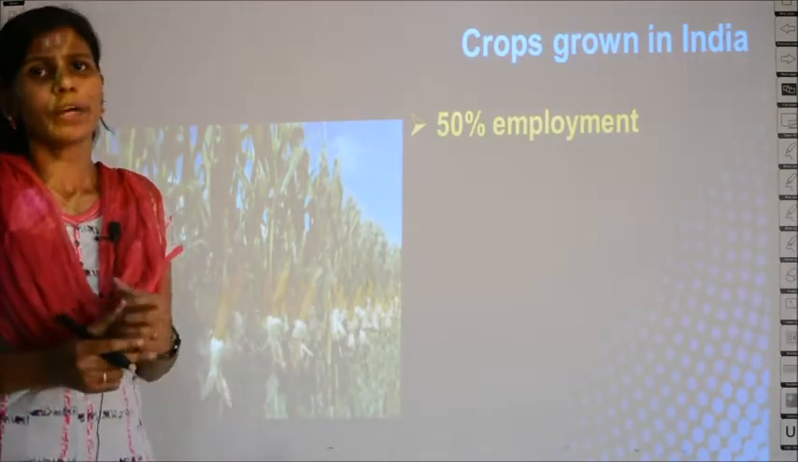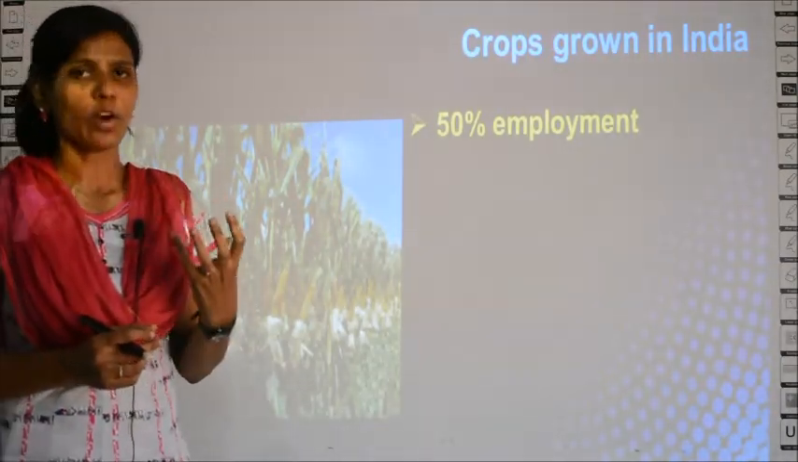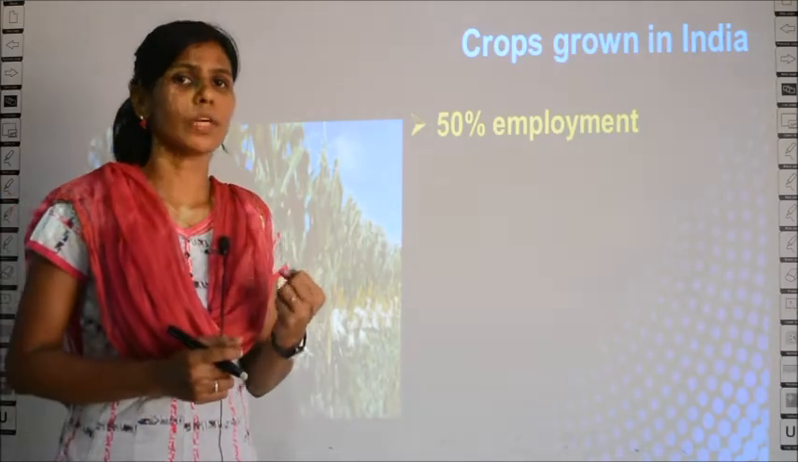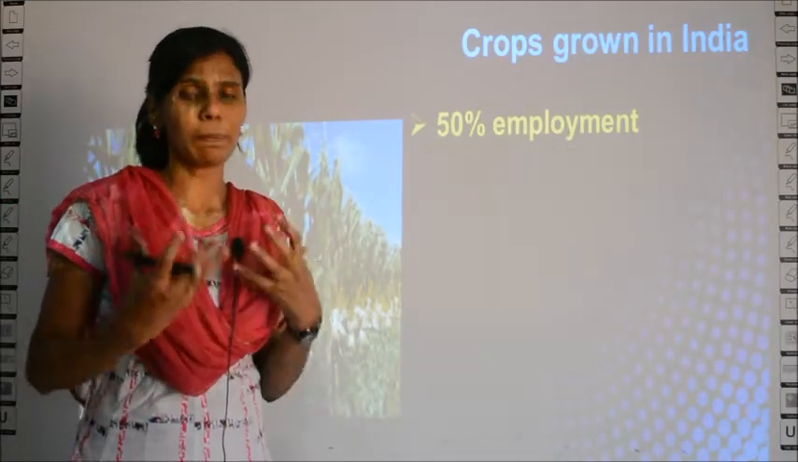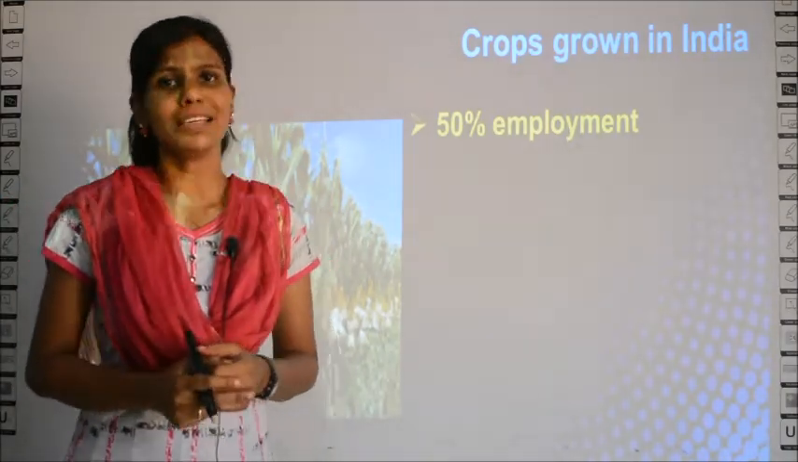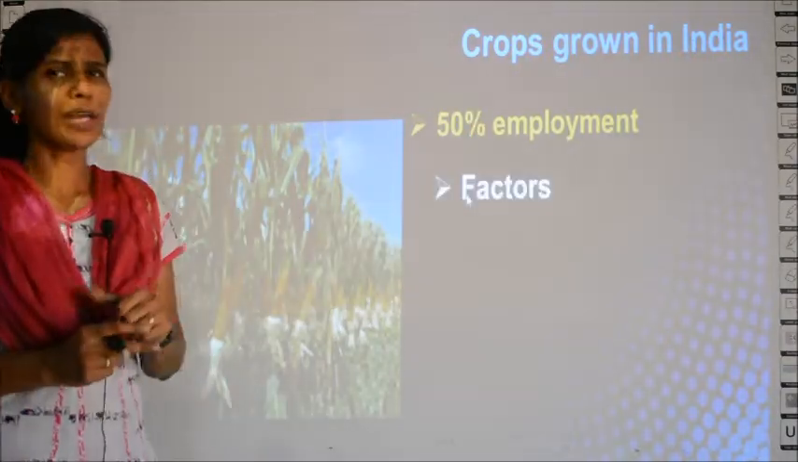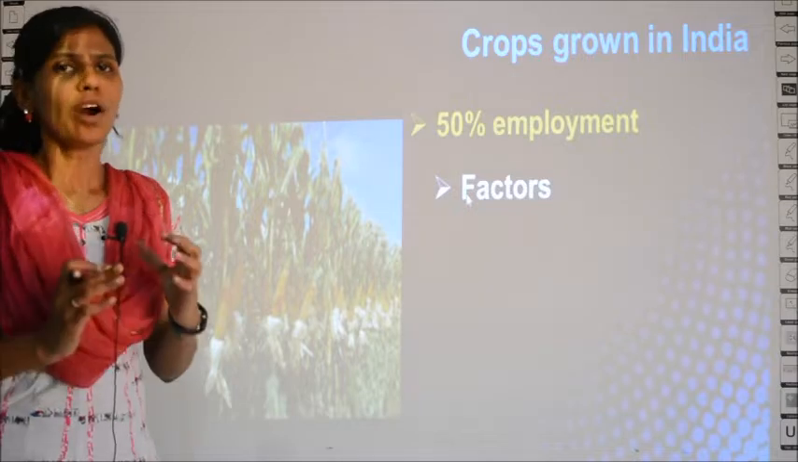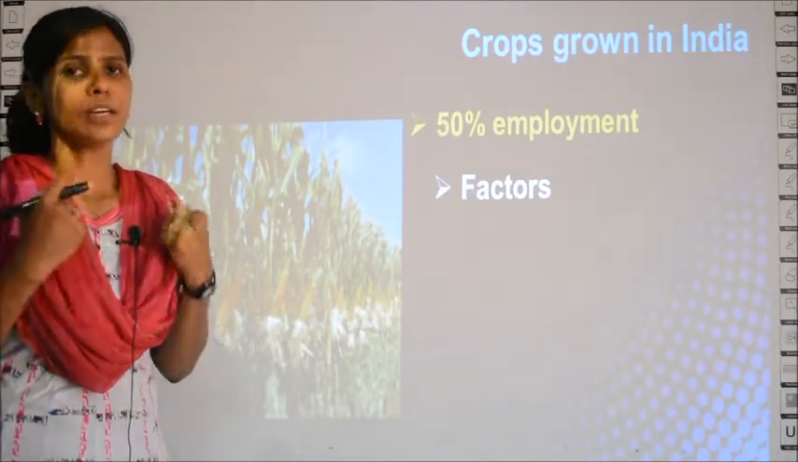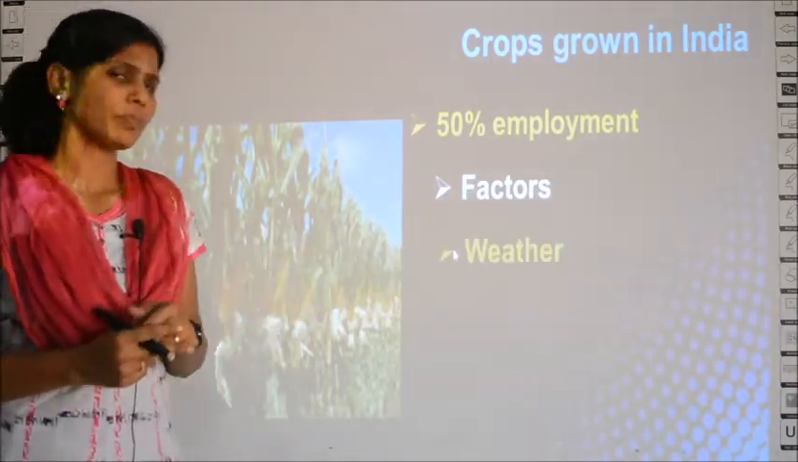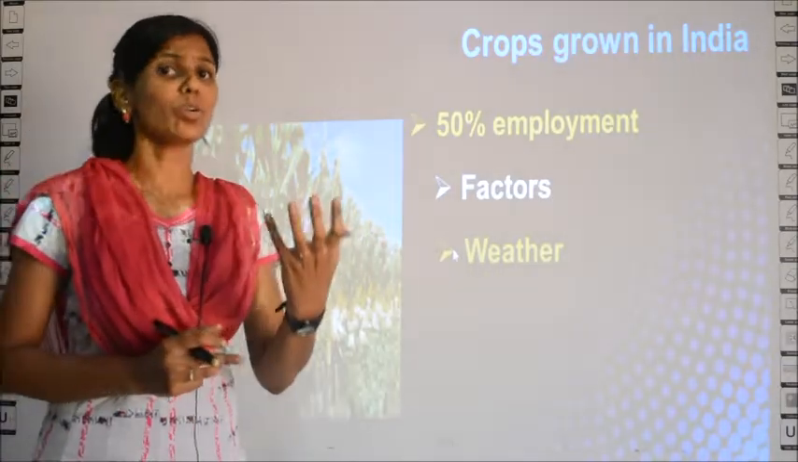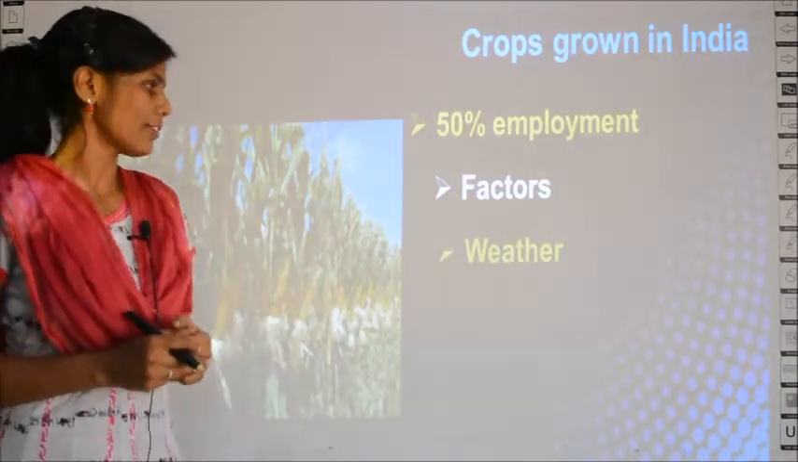Generally in India, 50% of employment is because of farming. What does this mean? 50% of the people are doing agriculture in India. So 50% of employment is because of growing crops in India. Okay, what factors affect the crop growth in India? If a crop has to grow, what all factors will affect it?